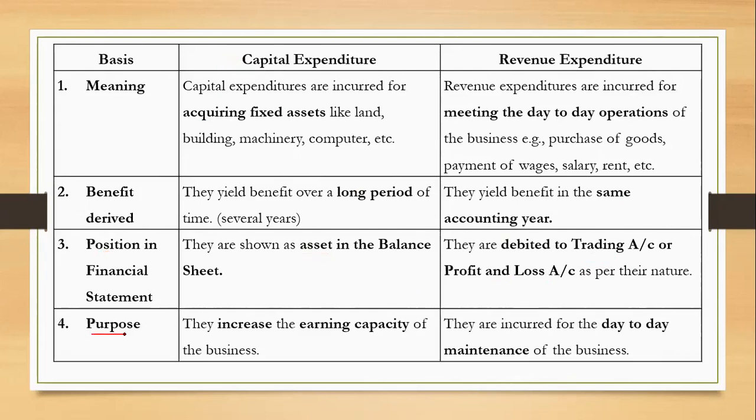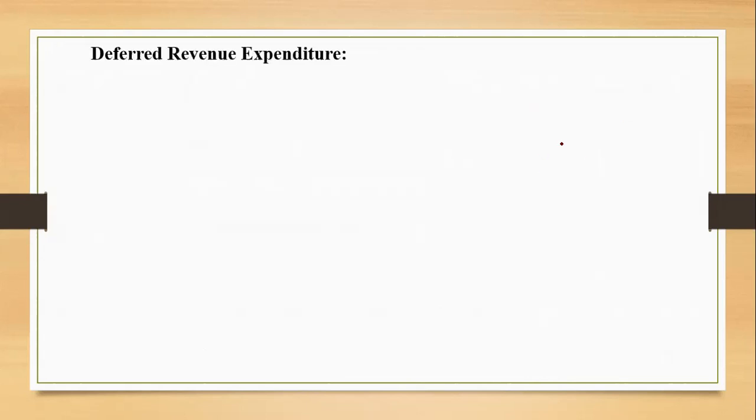Purpose. Why do we pay this? Why do we spend the money? For capital expenditure, we know it enhances the earning capacity, whereas revenue expenditure is for meeting day-to-day operations, incurred for day-to-day maintenance of the business, right?